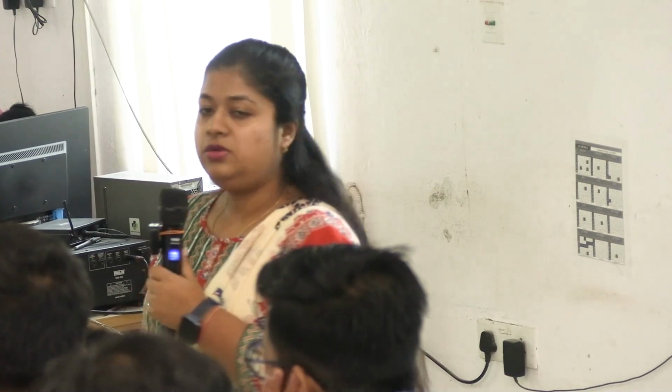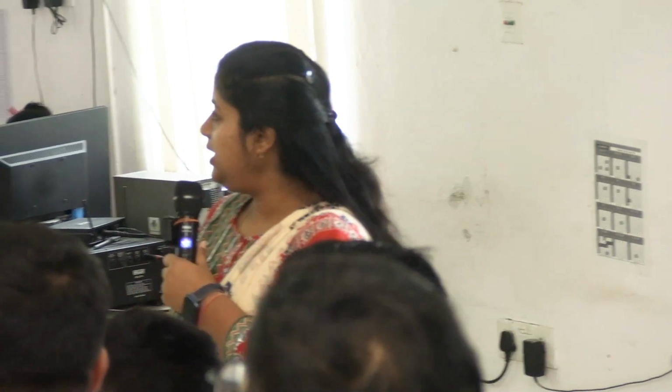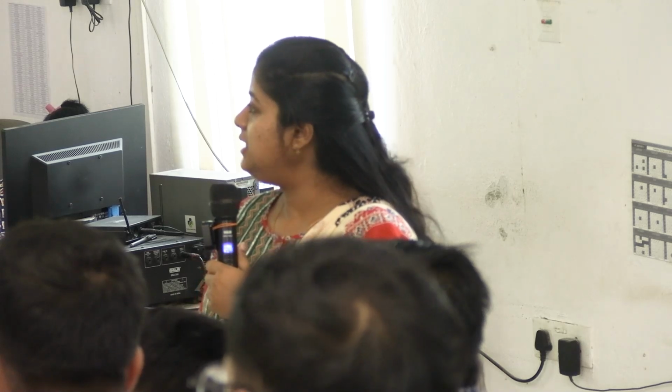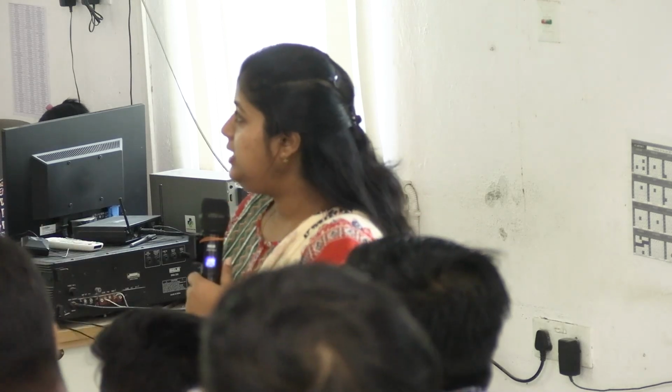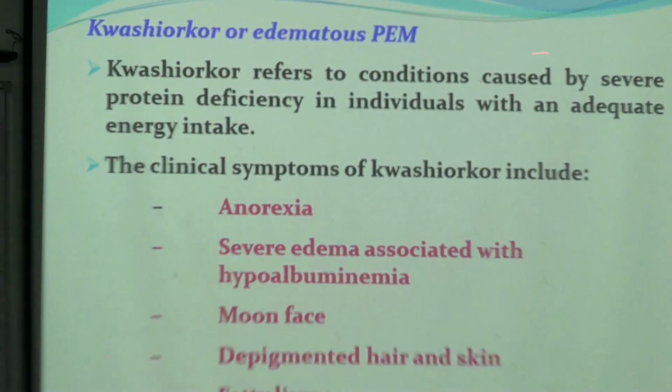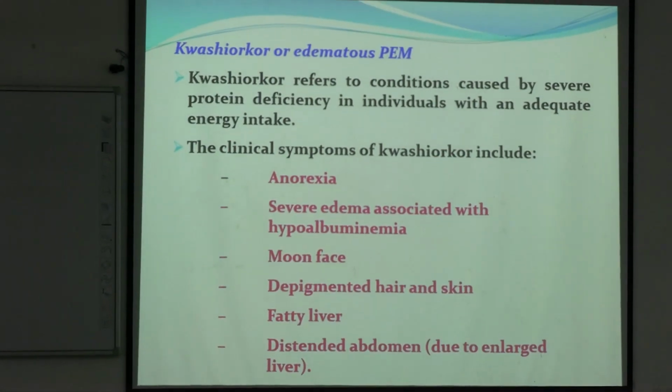That's why there is no edema. Serum protein is normal in case of marasmus. That's why there is no edema. Understood? But in case of kwashiorkor, what happens? There is severe protein deficiency, whereas the energy intake is adequate.